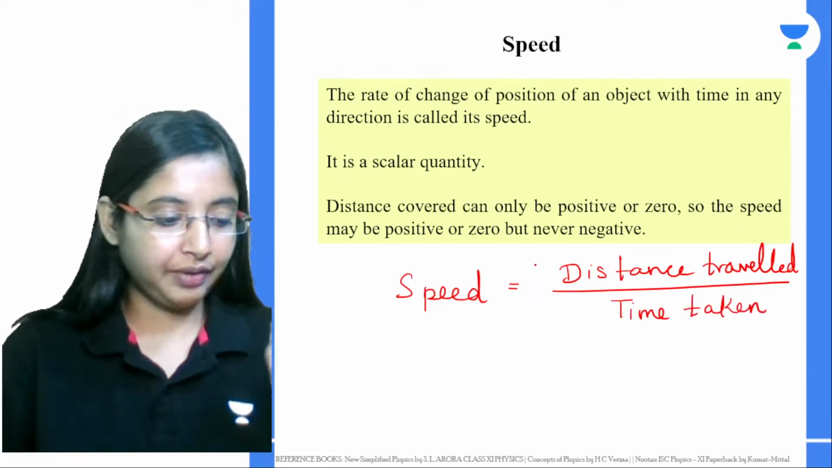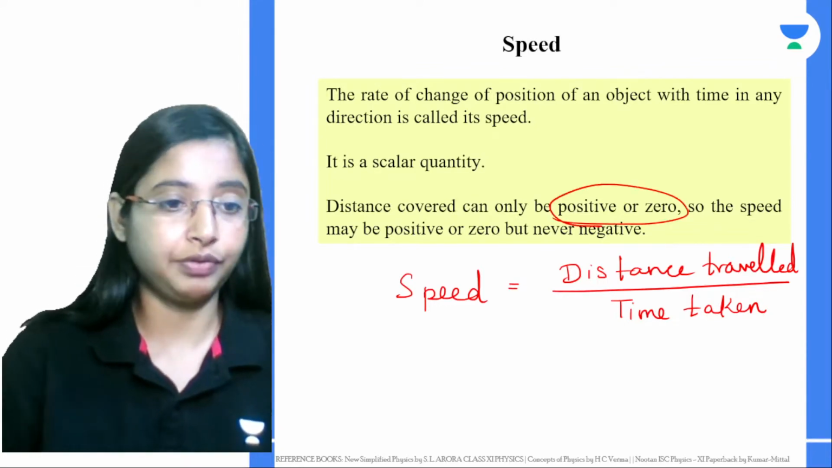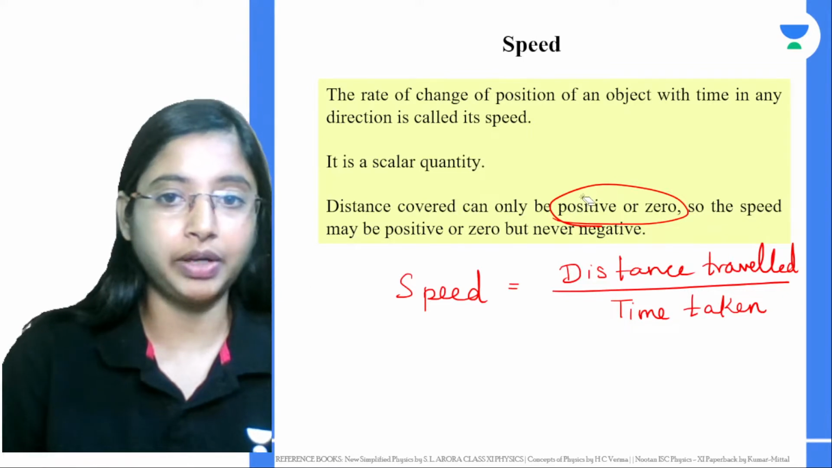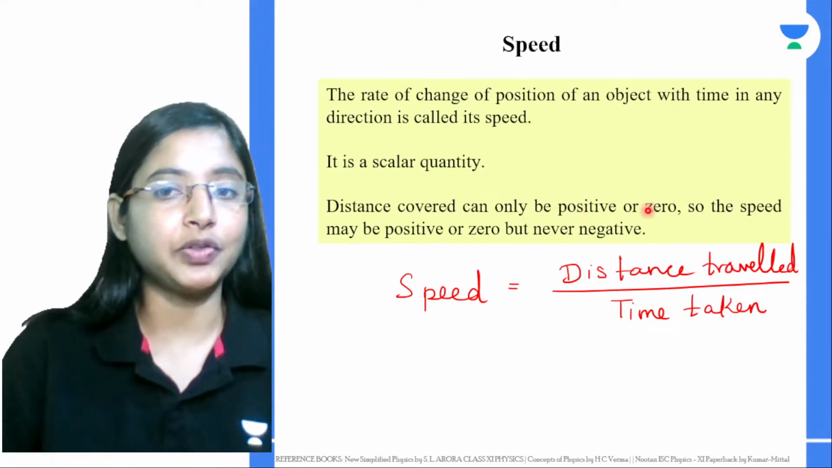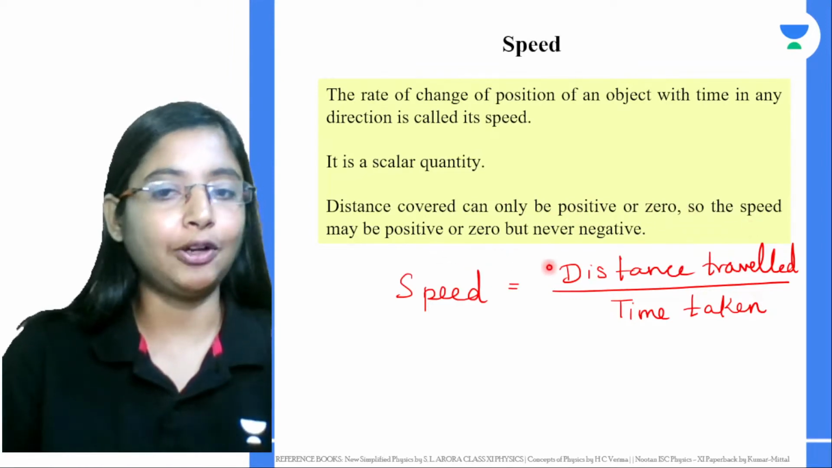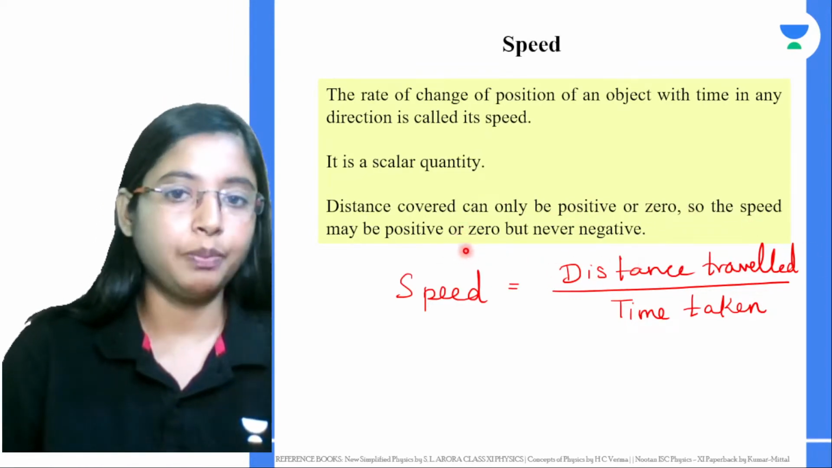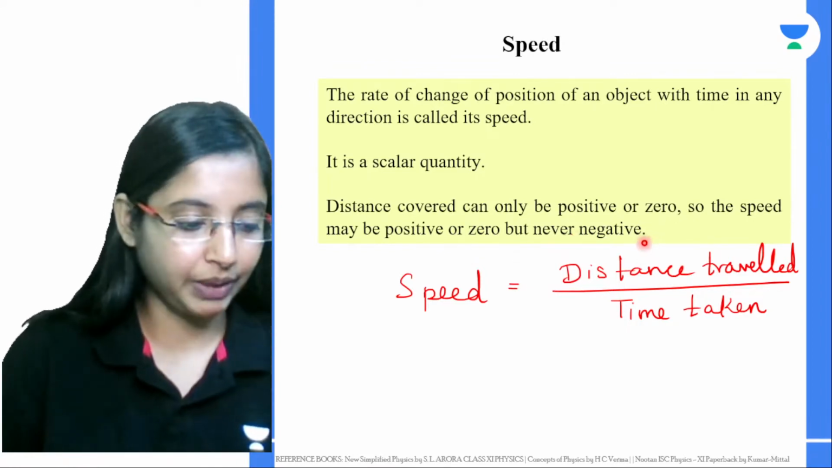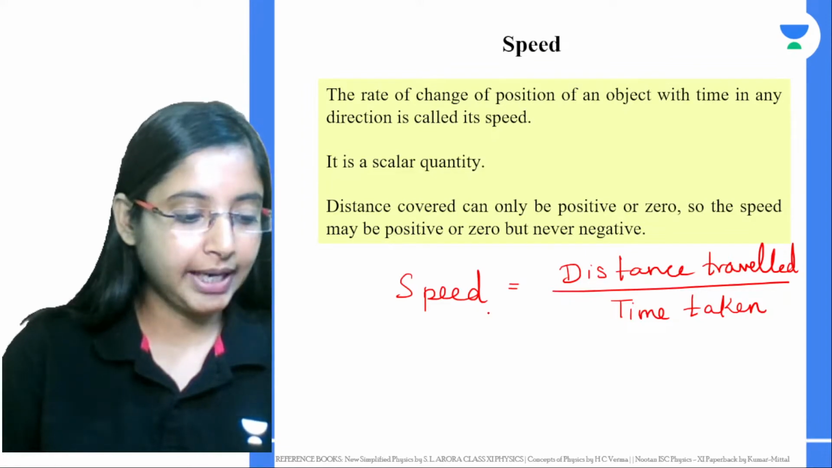Now, we have covered this in the last class. That is why I am not explaining these points. If you have any doubts, you can ask me. All right. Now, distance covered will always be positive or zero. So, because distance traveled can only be positive or zero, speed can also only be positive or zero. But it can never be negative. Speed is a scalar quantity.